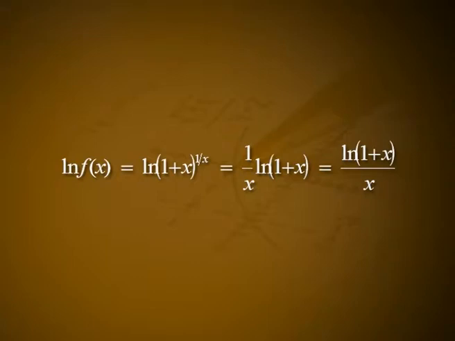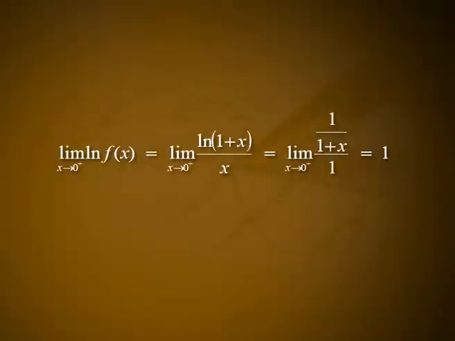Let f of x is equal to 1 plus x the whole raised to 1 by x. So, log of f of x is equal to log of 1 plus x the whole raised to 1 by x, which is equal to 1 by x into log of 1 plus x, that is equal to log of 1 plus x divided by x. So, by L'Hospital rule, we get limit as x tends to 0 plus log f of x is equal to limit as x tends to 0 plus log of 1 plus x divided by x, that is equal to limit as x tends to 0 plus 1 by 1 plus x divided by 1, that is equal to 1.